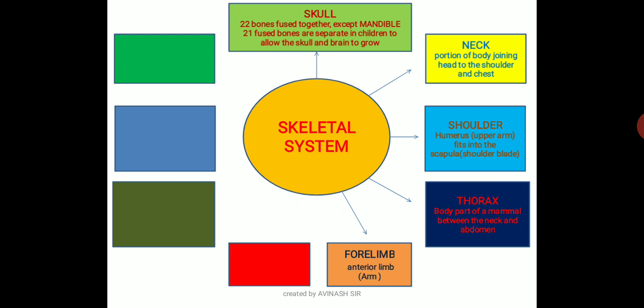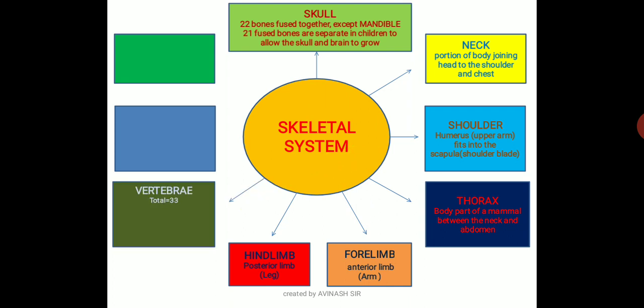Next area is known as the forelimb. What are forelimbs? The anterior limbs, or your arms, are known as forelimbs. Next is the hind limb, the posterior limb. These are nothing but your legs.